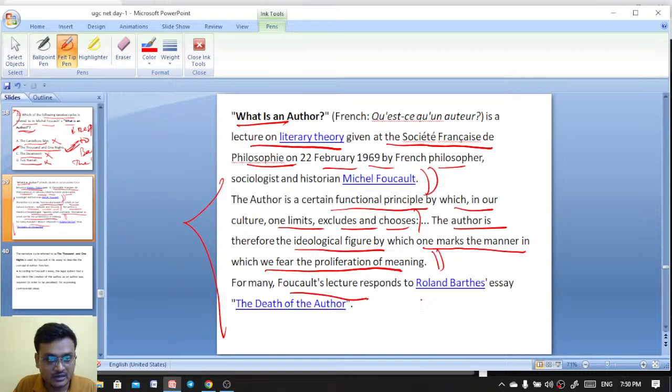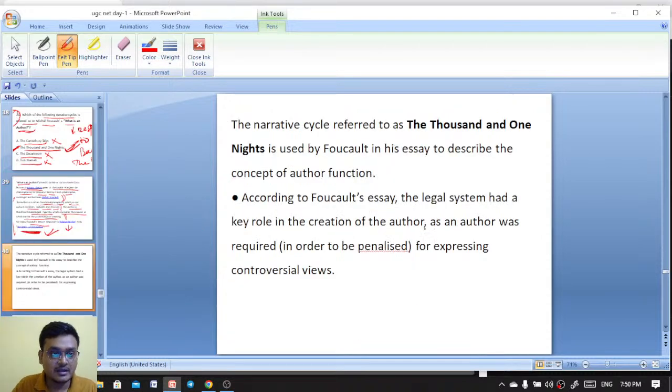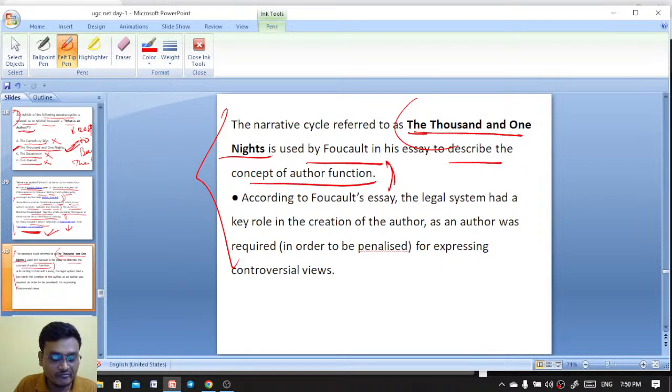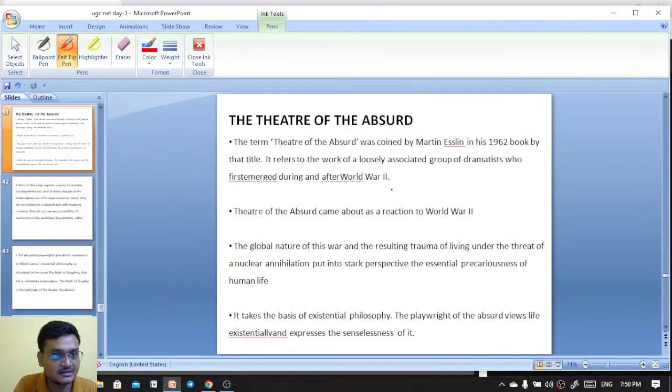Here is Foucault's later response to Roland Barthes's essay, The Death of the Author. And here is the answer. The narrative cycle referred to as 1001 Nights is used by Michel Foucault in his essay to describe the concept of author function. The 1001 Nights is the right answer.